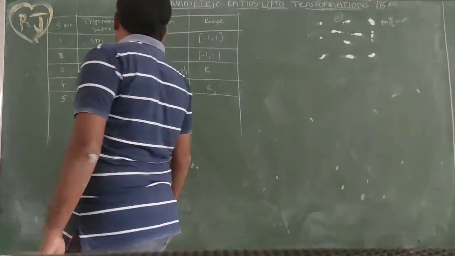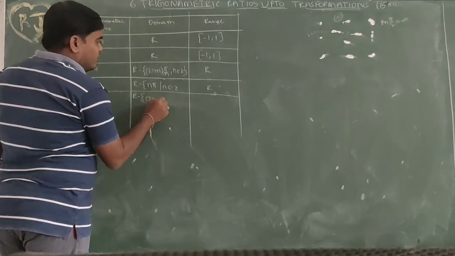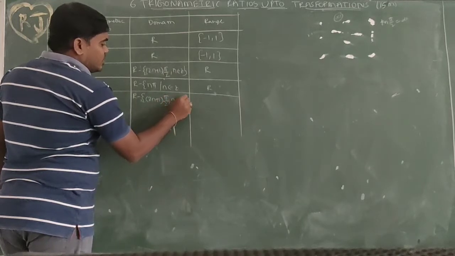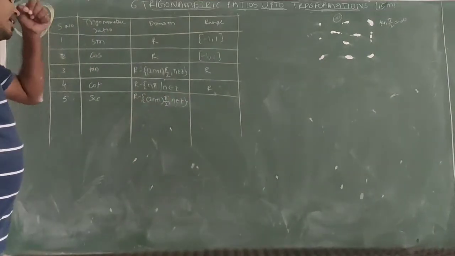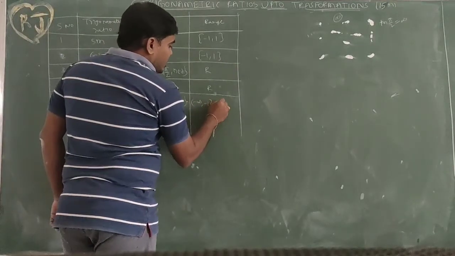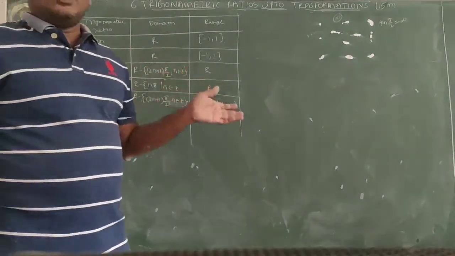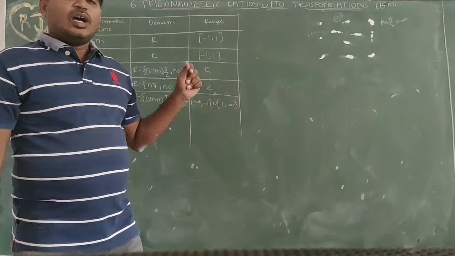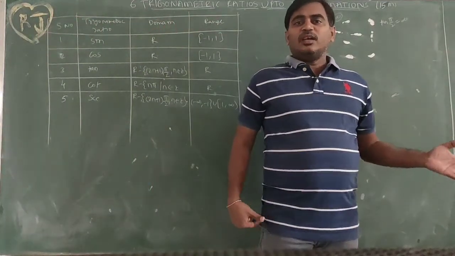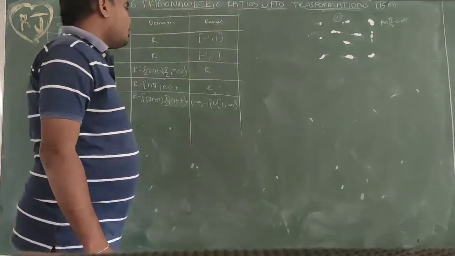So we remove odd multiples, (2n+1) pi by 2, n belongs to Z. Here the range is -infinity to -1, union 1 to infinity. It doesn't take values lying between -1 to 1. The sec values should be either greater than or equal to 1 or less than or equal to -1.